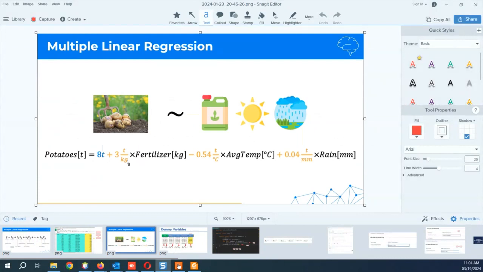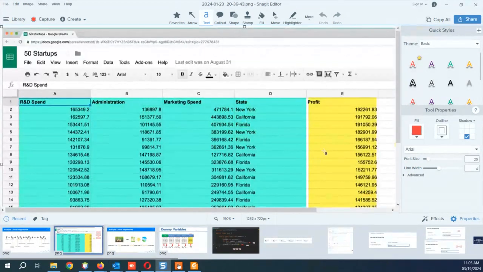If you look at this diagram, base, regardless of whether we put the fertilizer, yes or no. More production if you put 3 tons of fertilizer, less production if you have a lot of heat or hail or something like this happened, and more based on the rain that has been produced this year. So all these factors are included, and that's why we are looking at these factors contributing to the profits of each company. We want to look at which company is the suitable company to be invested in, which industry they belong to. We are not looking at that. We are just looking at the dollar amounts that they have spent and which state they are residing in.